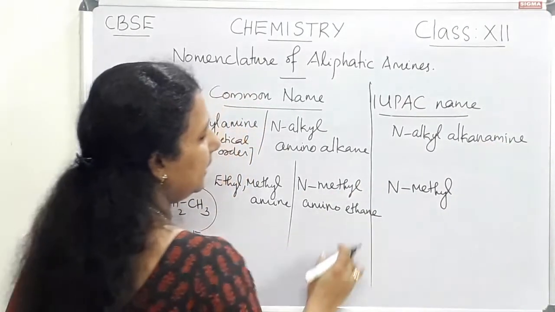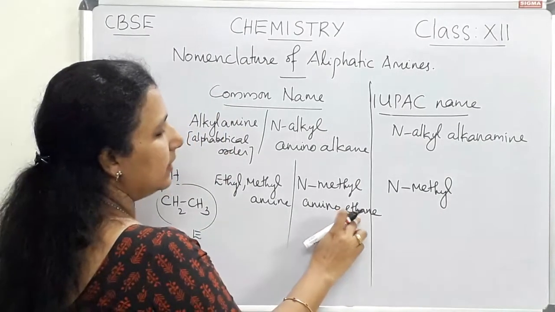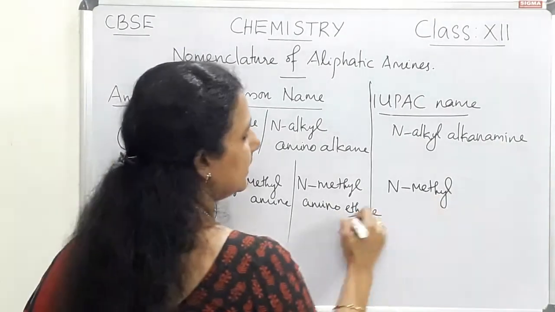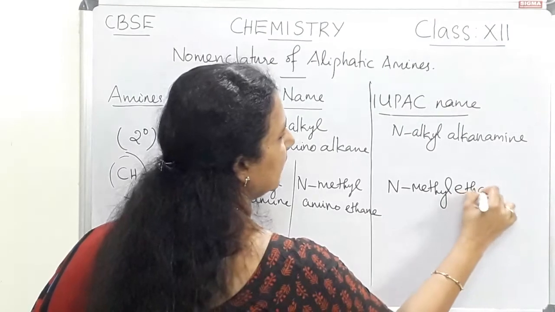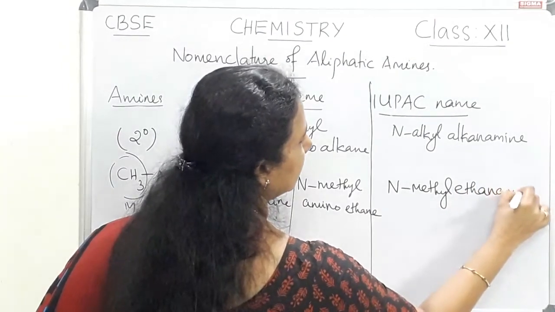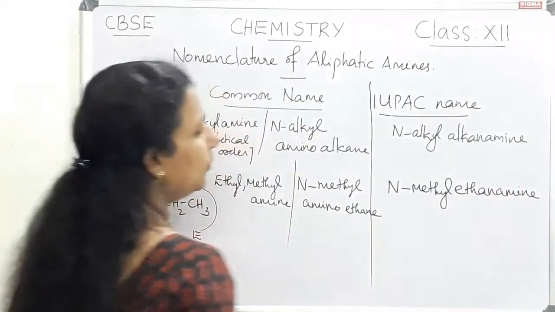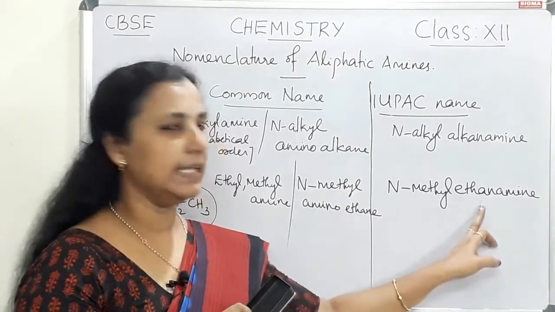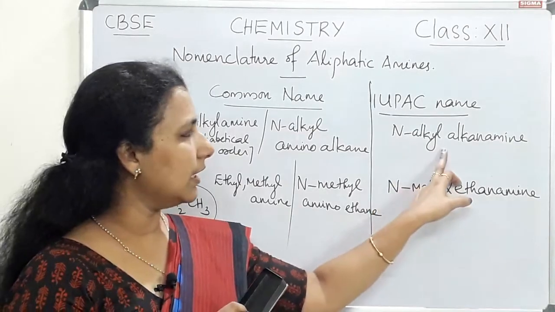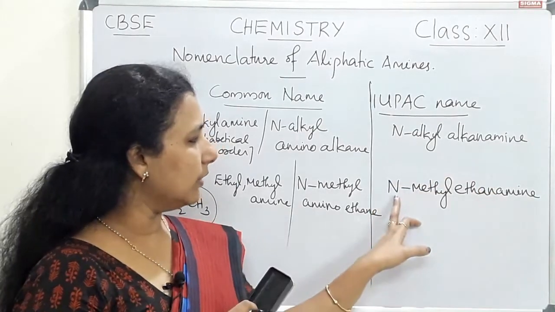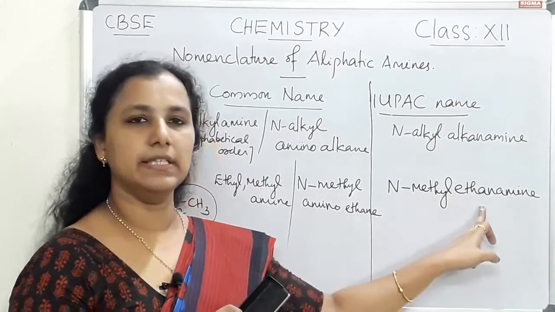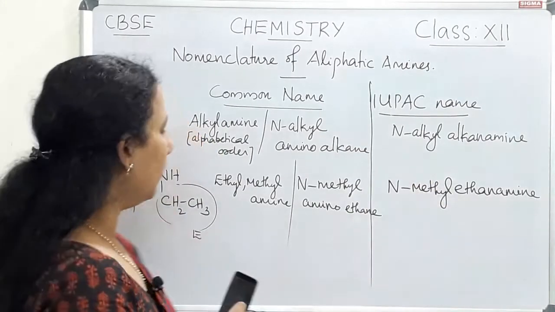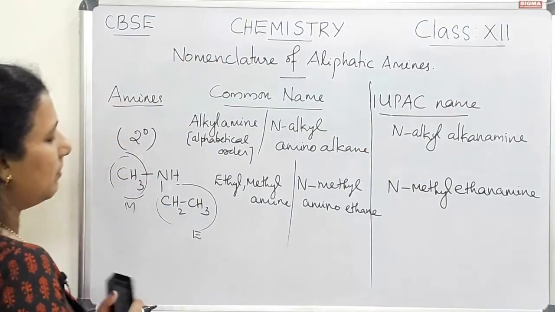Then alkanamine, that is the parent chain, the parent alkane, that is ethane here. So it is ethanamine. So the IUPAC name of this compound is N-methyl ethanamine. N-alkyl alkanamine. Likewise, N-methyl ethanamine is the IUPAC name of this particular compound.